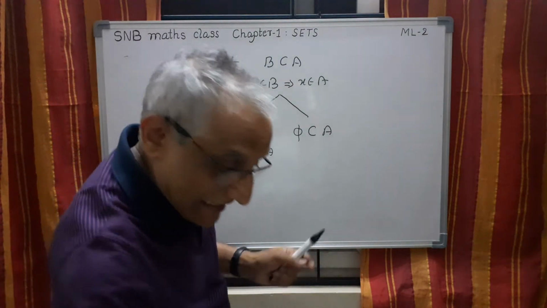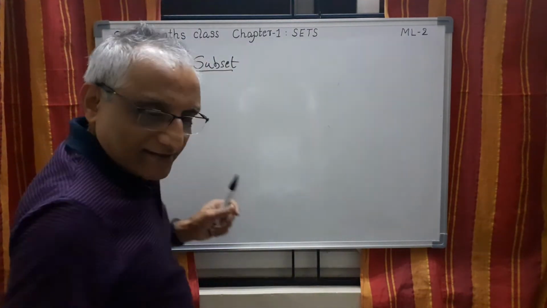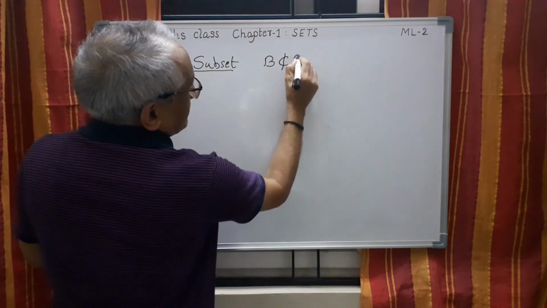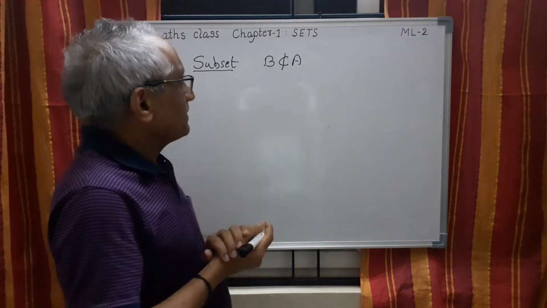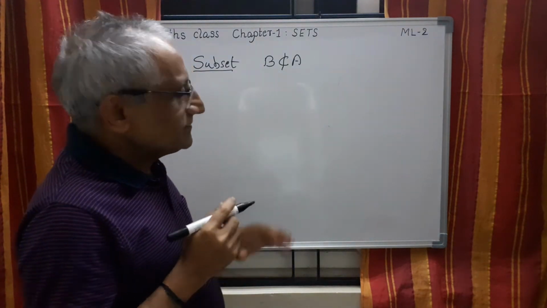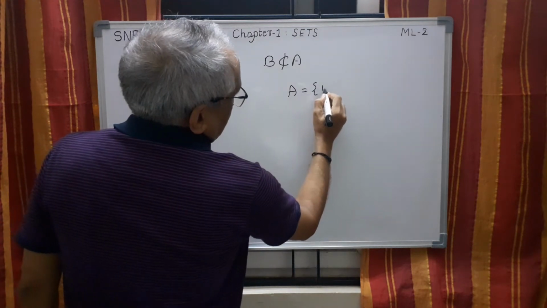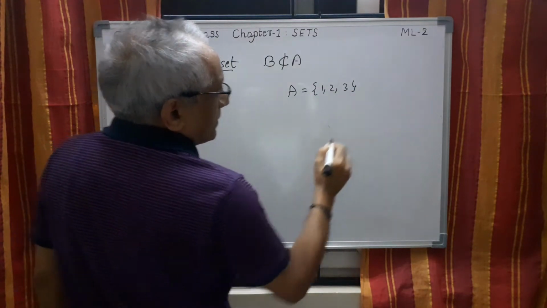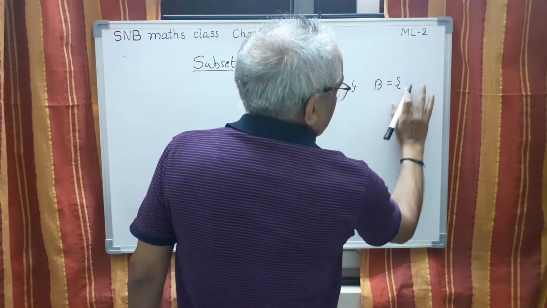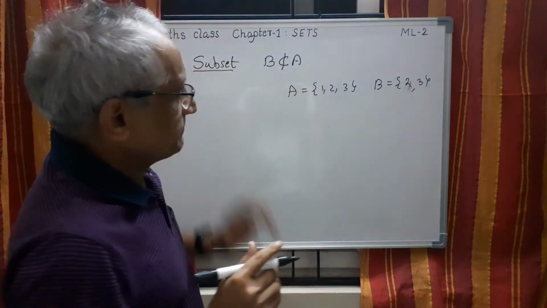Now, in order to clarify this doubt, let us first discuss when a set B is not a subset of A. So, this symbol means not a subset of A. Let me take an example. Suppose you take A equal to {1, 2, 3} and B equal to {2, 3}, no problem. So this is a subset. B is a subset of A, no problem.